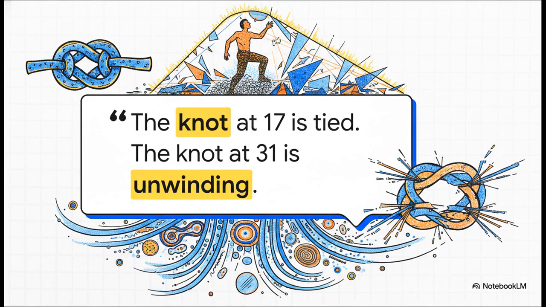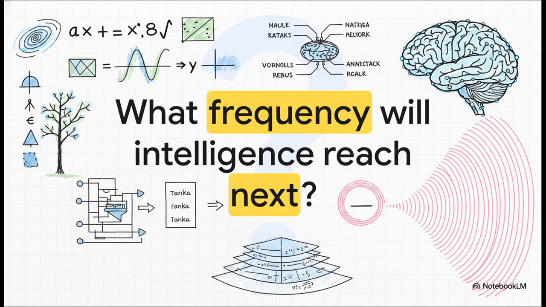This entire explainer, from astrobiology bridges all the way to AI attention heads, is about the evolution of cosmic frequencies. It's about systems gaining enough resolution to echo, to reflect, and to ultimately unwind the knots of reality. So I leave you with this final thought. We've seen how physical laws, economic multipliers, and AI architecture all obey these exact same underlying mathematical bridges. If mathematical intelligence inevitably shifts from the finite, closed loop of a 17-syllable haiku to the self-aware, echoing pink noise of a 31-syllable tanka, what frequency will it reach next? As the aeon manifold continues to unfold, where does the universal math take us from here?